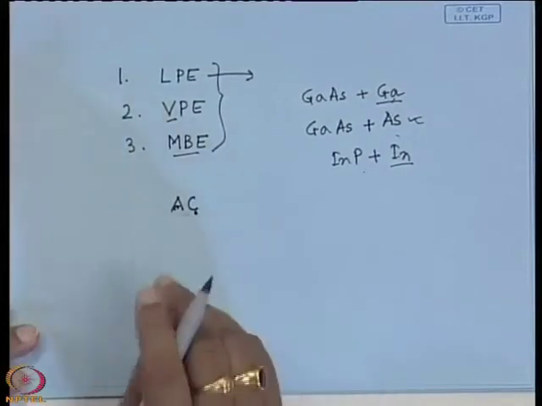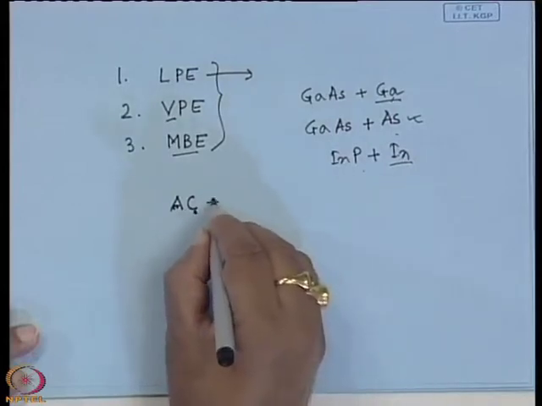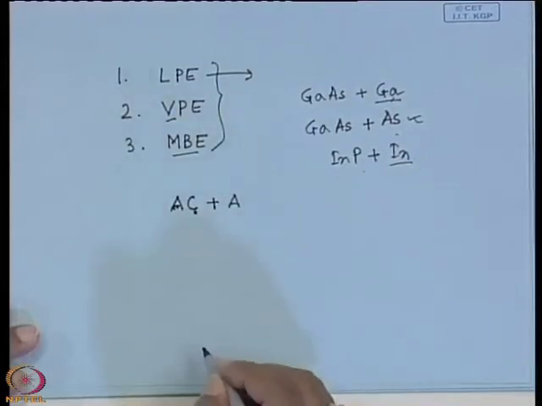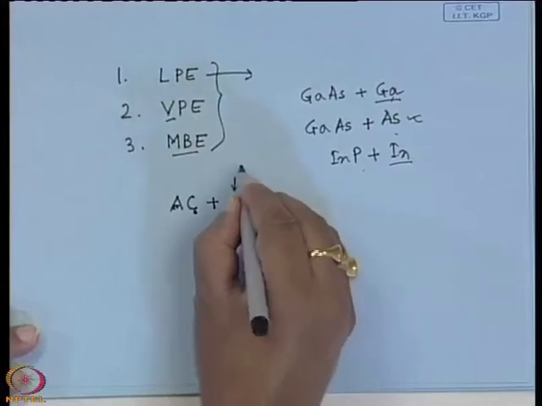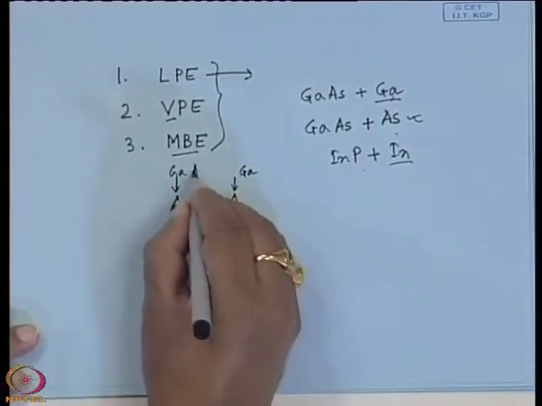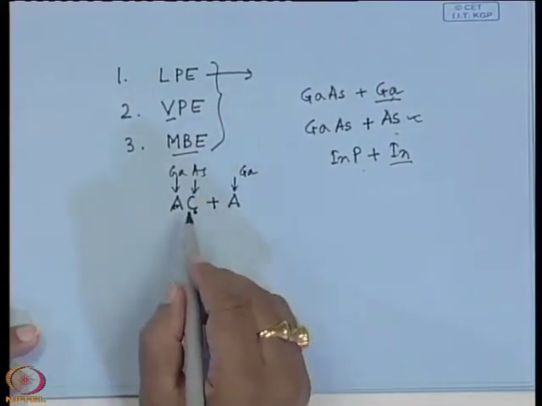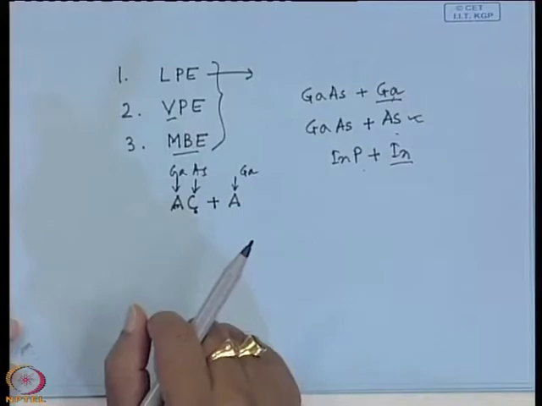So, when you put gallium with gallium arsenide, or say you put A with AC, basically A is say gallium, AC is gallium arsenide. So, if you mix A with AC, generally the liquid will contain molecules of gallium arsenide as well as gallium and arsenic as atoms,